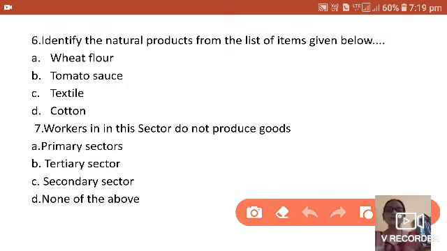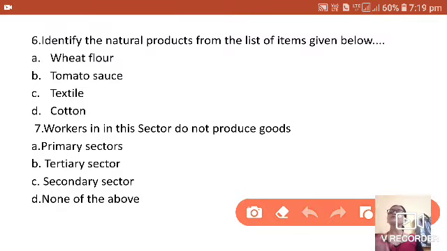The next is tomato sauce. Tomato is natural. We grow tomato from nature, but making the sauce of the tomato is the second form, that is manufacturing of the tomatoes. So it is also not a natural product.